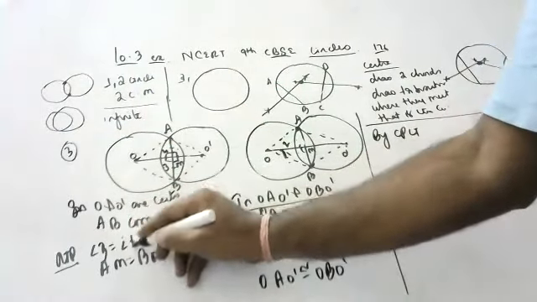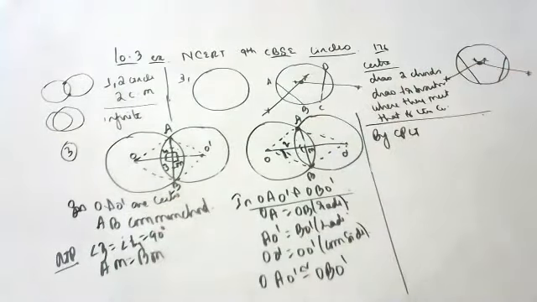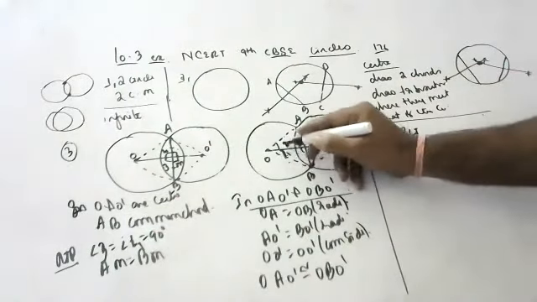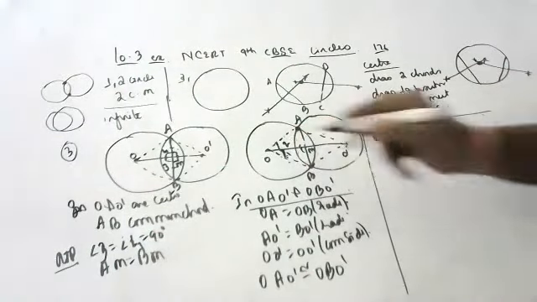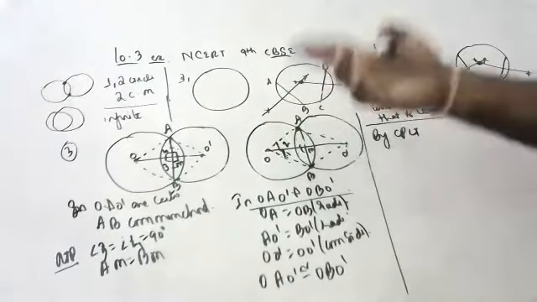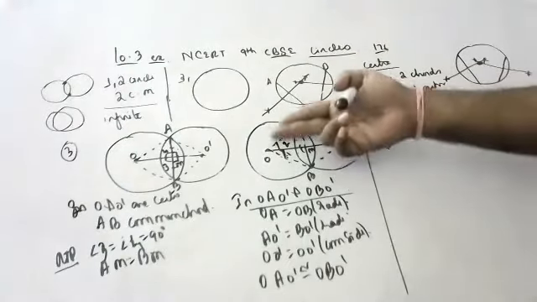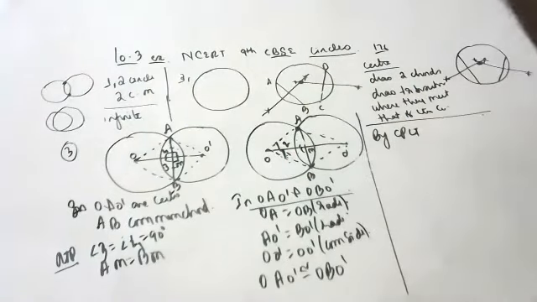We have shown angle 1 and angle 2 are equal, children, because this triangle and this triangle are congruent. So 1 is equal to 2.